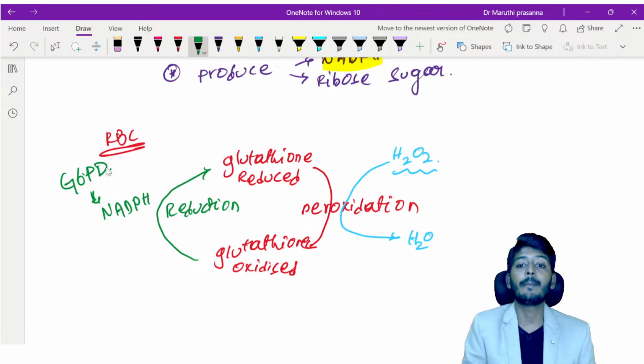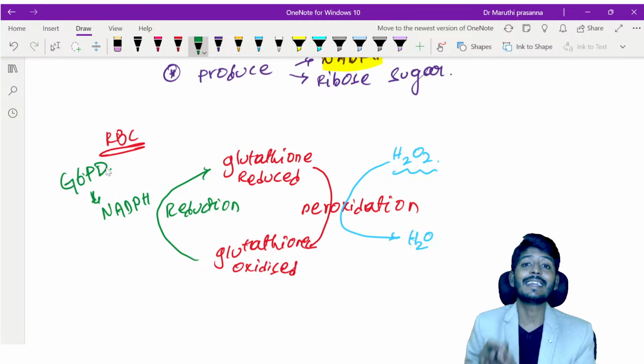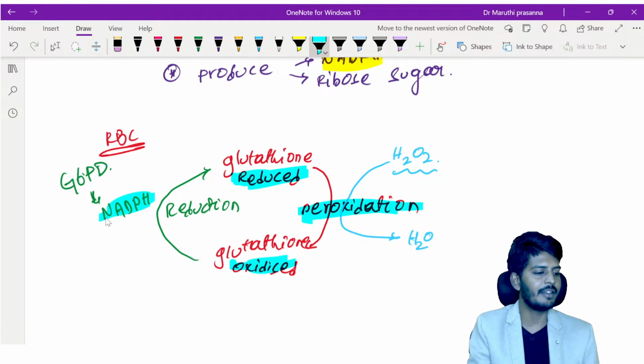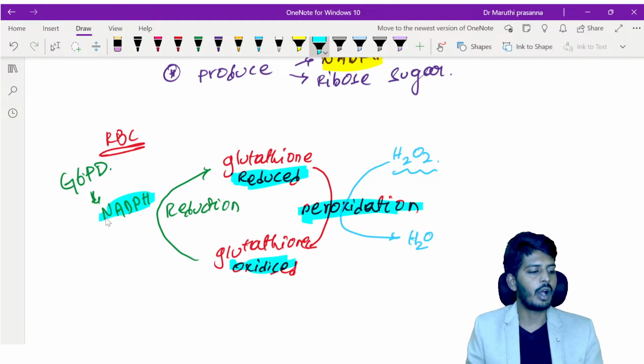So this is how our body removes free radicals in the red blood cell. How is it removing them? With the help of peroxidation. For the peroxidation reaction to occur, who is required? Glutathione is required, in the reduced form. It will undergo oxidation, and the reduced form will again come back because of NADPH. So once we understood this, let's talk about G6PD deficiency.